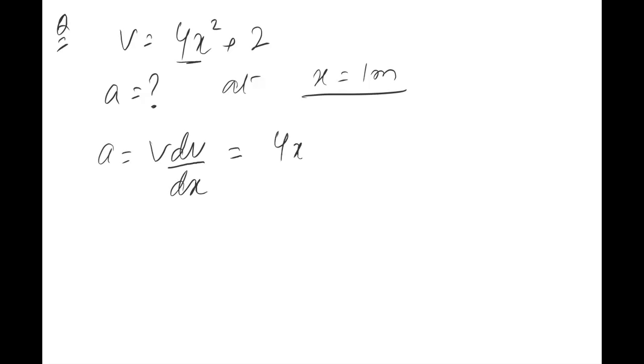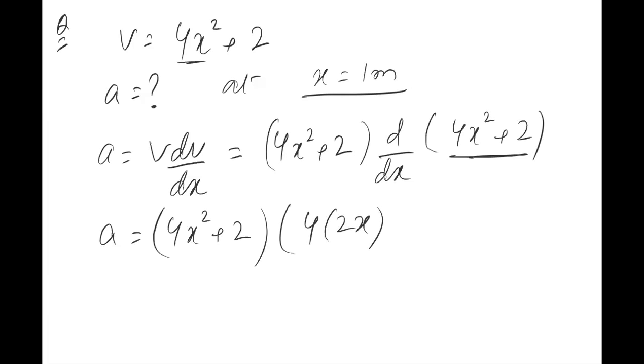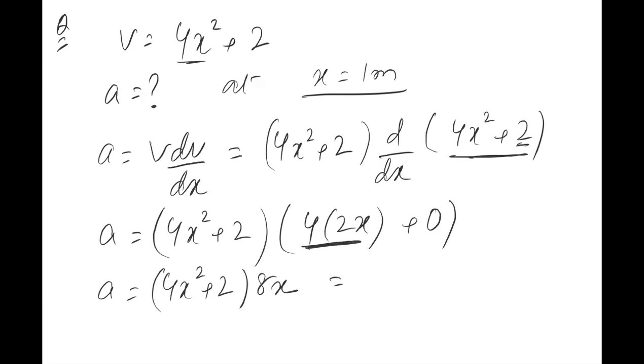So v is 4x square plus 2, it will be as it is. And now we have to differentiate this also, 4x square plus 2. When you differentiate this, 4 will be as it is. The differentiation of x square will be 2x, plus the differentiation of 2 will be 0. Means you will have 4x square plus 2 multiplied by 8x. Because this will become 8x and this is 0, so we don't care about it.